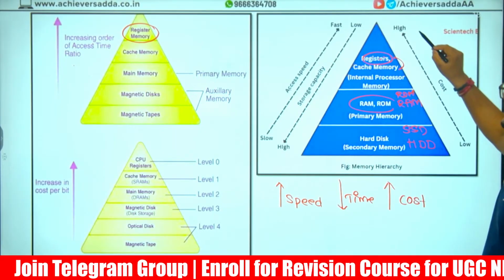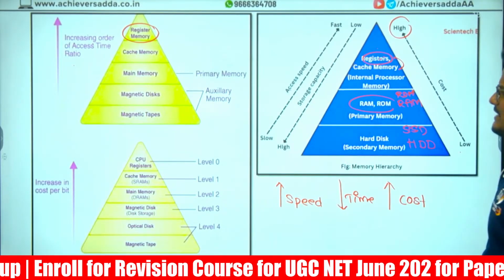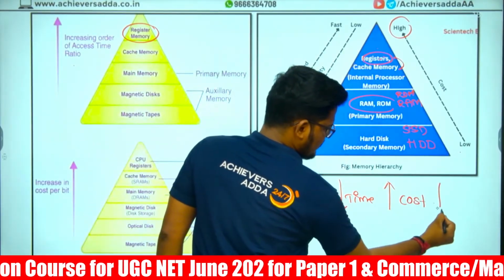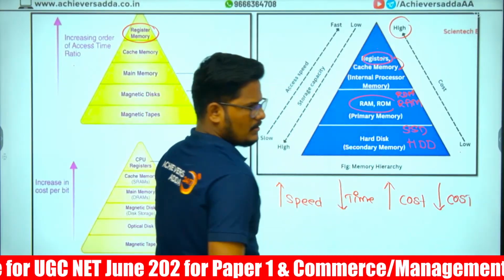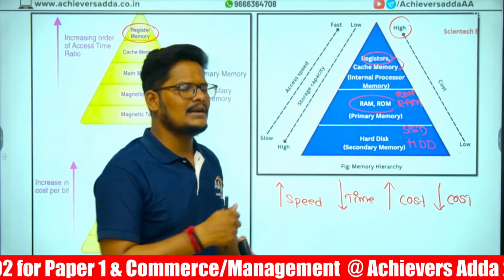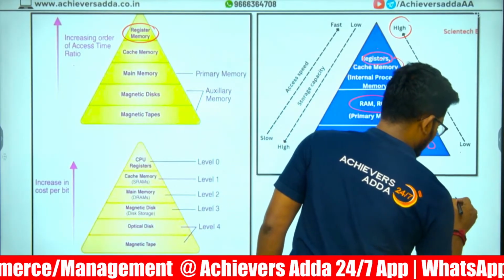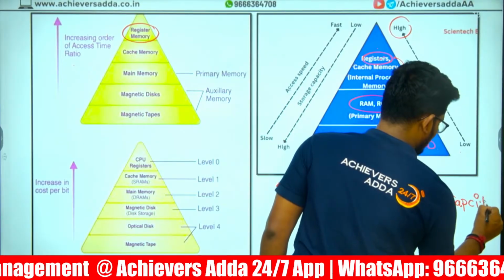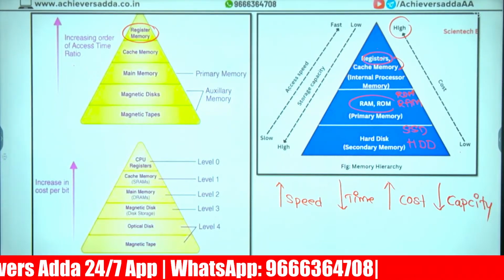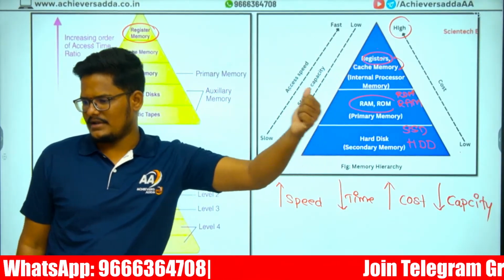From the cost point of view also, high cost will be for high speed memories and low cost for low speed memory. Storage capacity wise, when it is higher speed, the capacity will be low. The more the capacity, you can't run much. If you are 100 kg weight, you can't run much. The same is applicable here. Speed will be low when our size is more. So in storage capacity, the hard disk will have higher capacity and the register will have lower capacity.